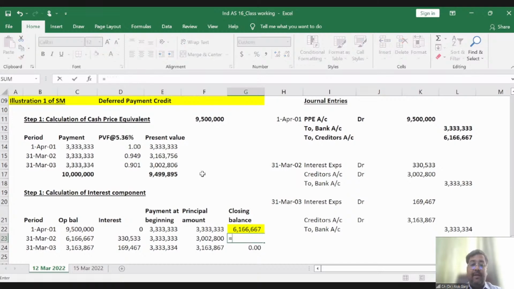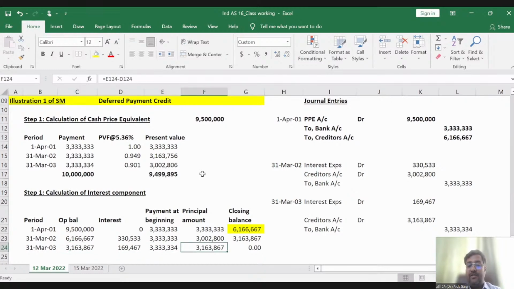My closing balance will be the total principal, opening principal 6166 minus principal repayment 30,02,000, right? Now at the time of third installment, this will become my opening balance. Interest has to be calculated on 3163. Payment has to be made for the third installment, and of course your principal plus interest is equal to your EMI, your payment, right? So this will give you the closing balance of 0, right?